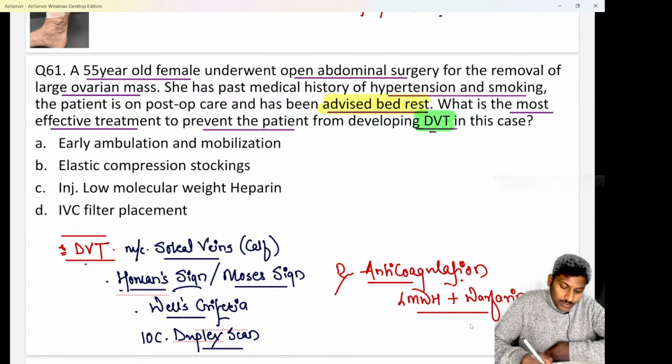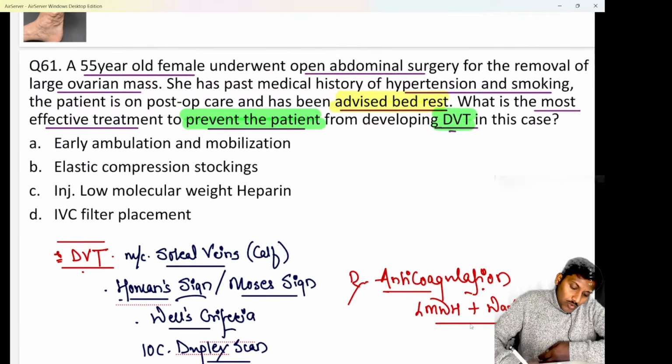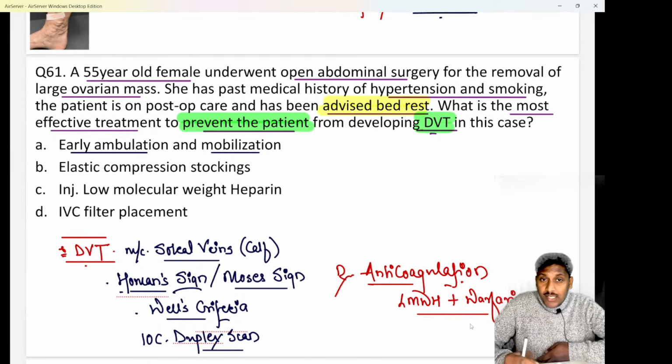So they are asking you what should be done to prevent DVT. We know for prevention of DVT, two things are done. One is basically you'll ask the patient to do early ambulation and mobilization. After the surgery, early ambulation and mobilization helps prevent DVT. But one thing is that after major surgeries, the patient cannot go for early ambulation.